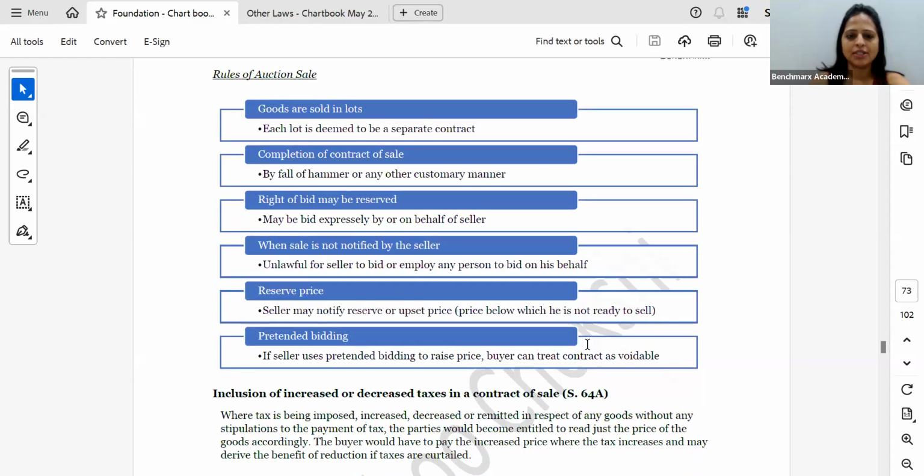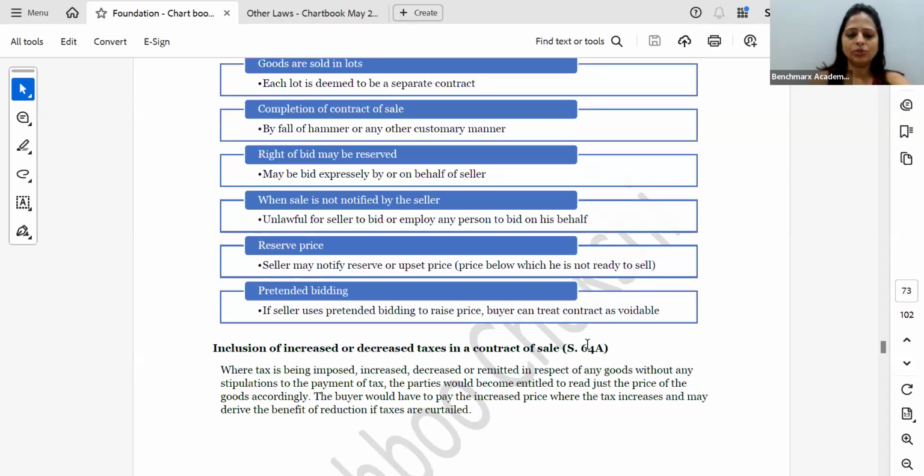The last part is auction sale. In an auction sale, whenever a sale happens, people come and bid, and on the basis of the bid, there will be a fall of hammer. As soon as the hammer touches the ground, at that point of time, the sale has been made. So if before the fall of the hammer the product is destroyed or damaged, it is the seller's responsibility. After the fall of hammer, if it is destroyed, then it will be the buyer's responsibility.